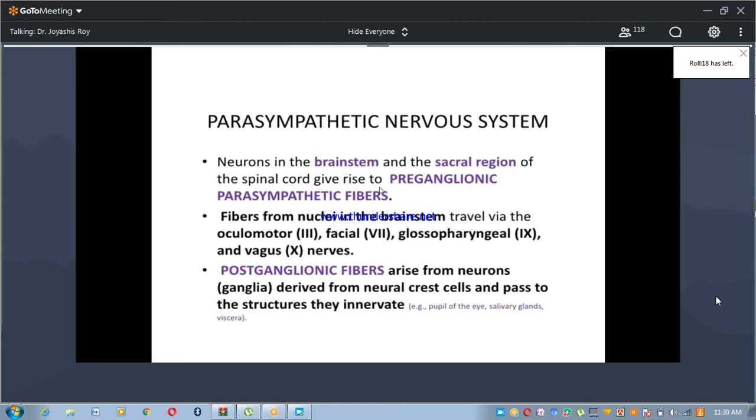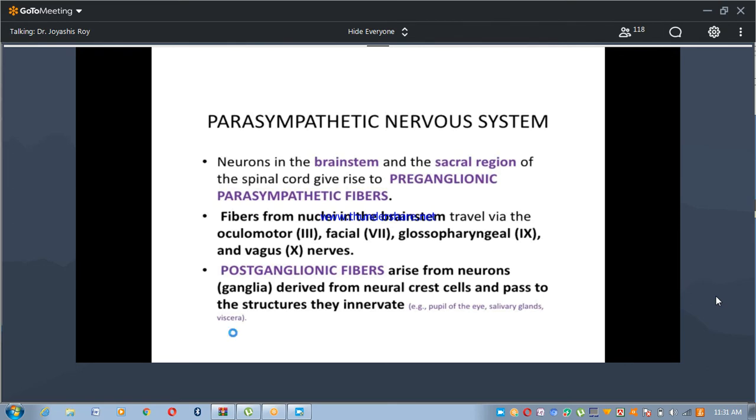Neurons in the brainstem and the sacral region of the spinal cord give rise to preganglionic fibers. Fibers from nuclei in the brainstem travel via the oculomotor, facial, glossopharyngeal, and vagus nerves. Postganglionic fibers arise from neurons derived from the neural crest cells and pass to the structures they innervate, such as the pupil of the eye, salivary glands, and other tissues.